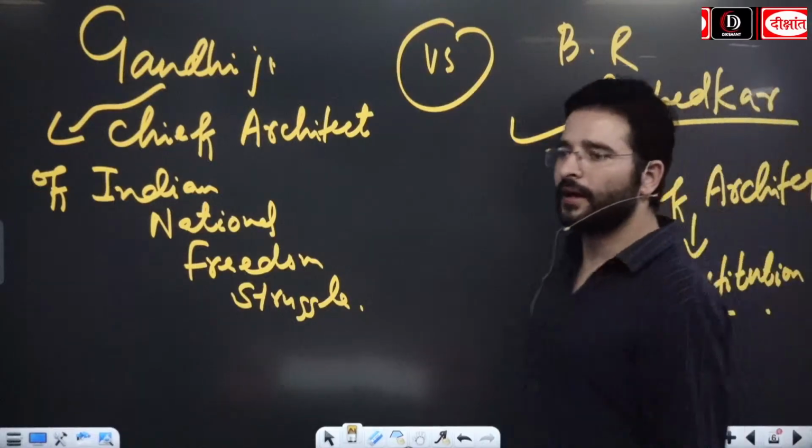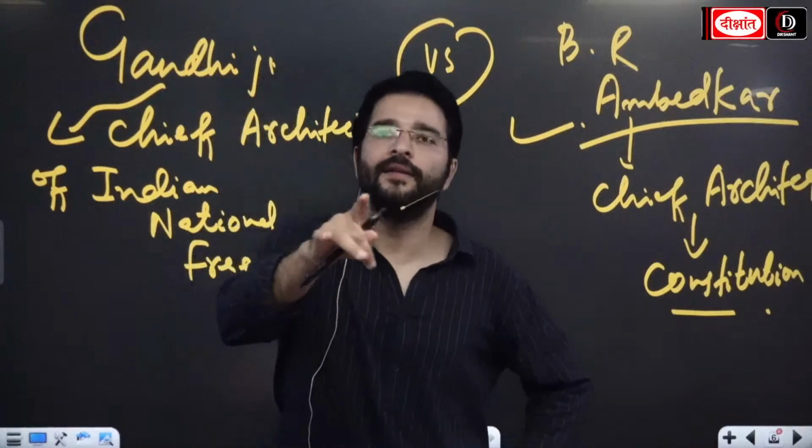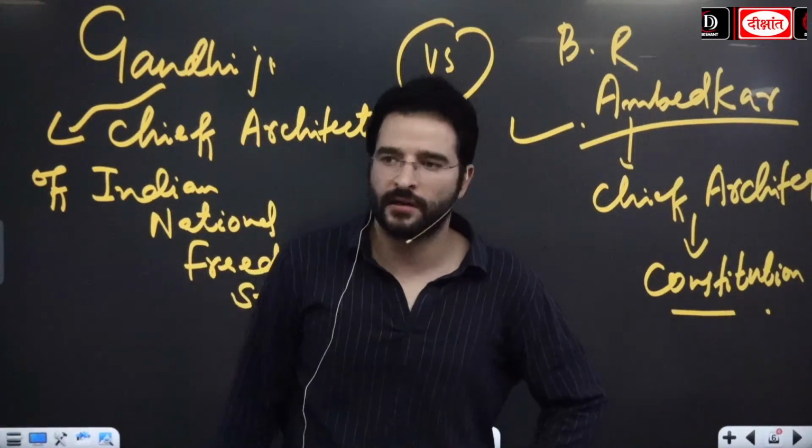Apart from that, Gandhiji, when we look at the background, remember this guys, Gandhiji came from a privileged background.